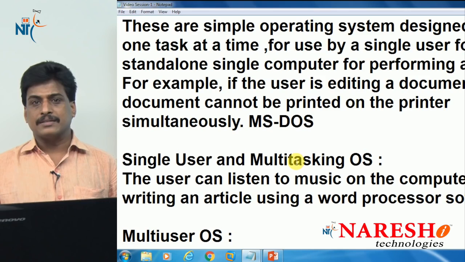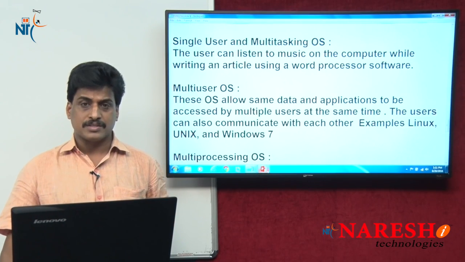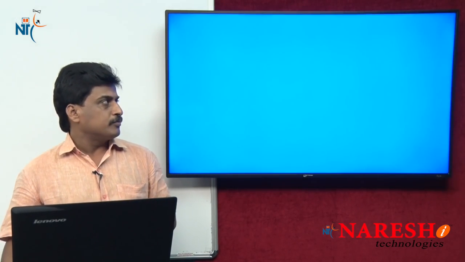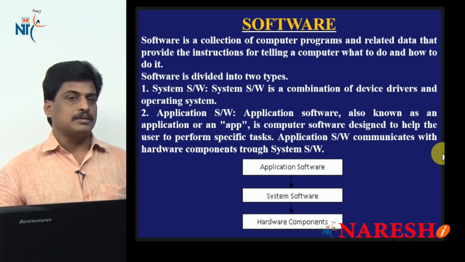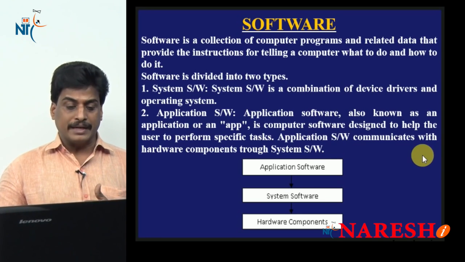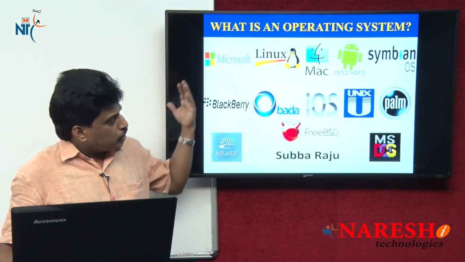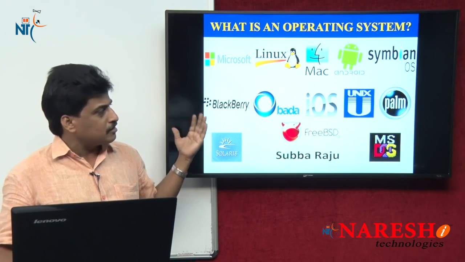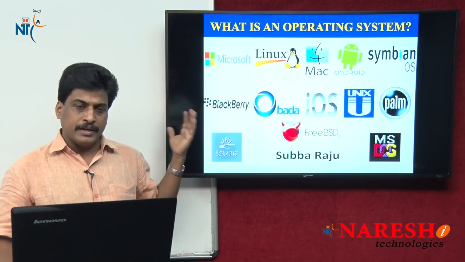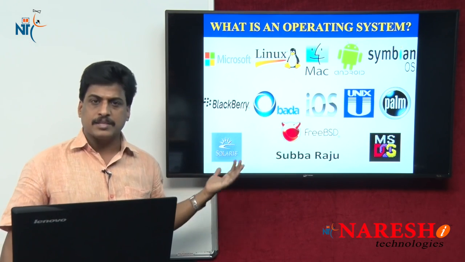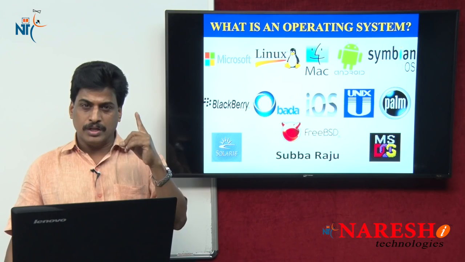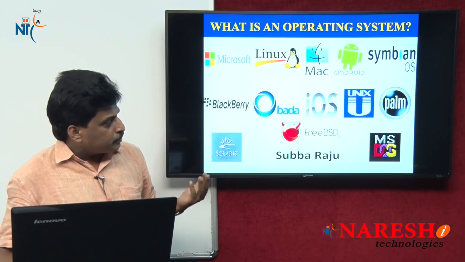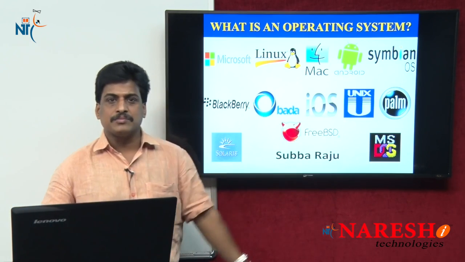And there are multi-user operating systems, and various other kinds available. We can observe detailed information in the form of a PPT. This is simple and detailed information about your operating system. There is a huge collection of operating systems available. This main video session is concentrated on every kind. Windows separately, UNIX separately, Linux separately are not available as such. Operating system is only one buzzword related to the total software industry. Among these operating systems, our main one is UNIX.